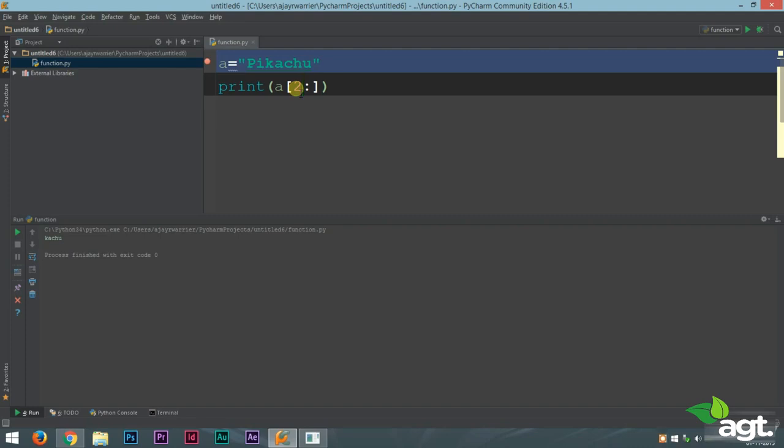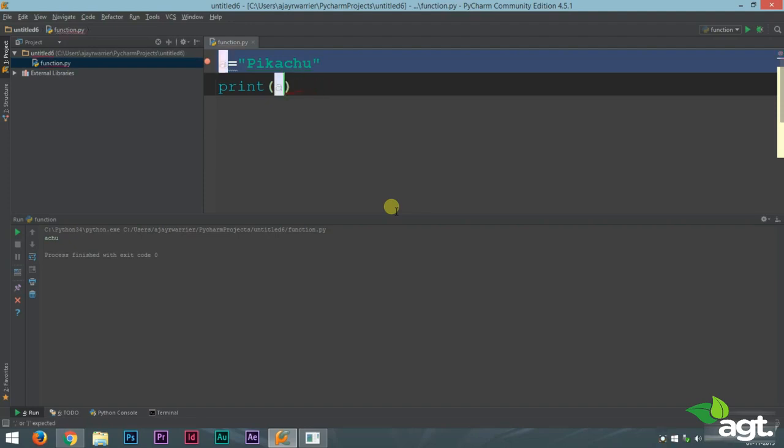So it will print all the letters from the second letter all the way up to the last letter of the string. If you want to start printing from 3, then you can do that. So from the third letter to the end of the string. And by third letter, you must always remember that the counting starts from 0. I say that again and again so that you don't forget and end up counting from 1 and messing up your program. So this is all about slicing of strings.